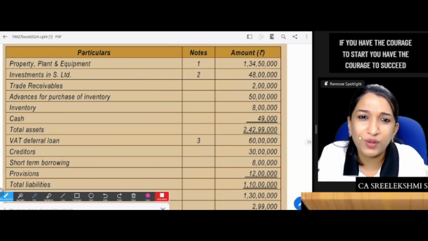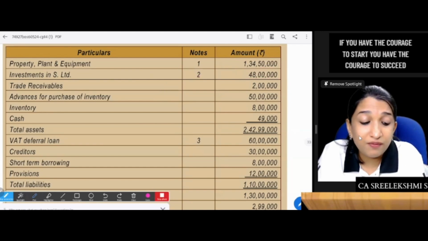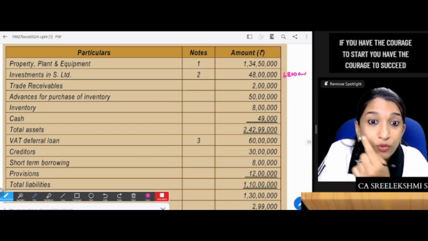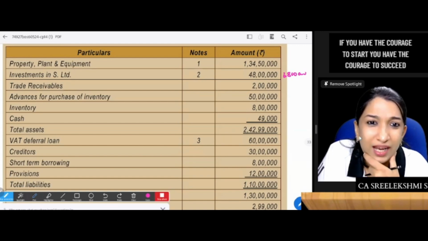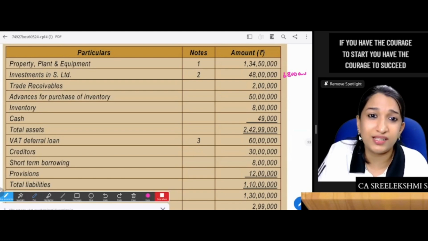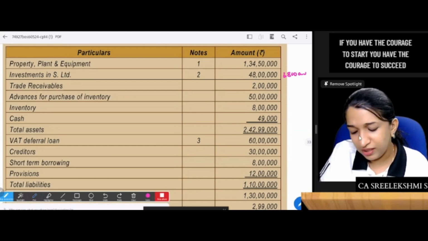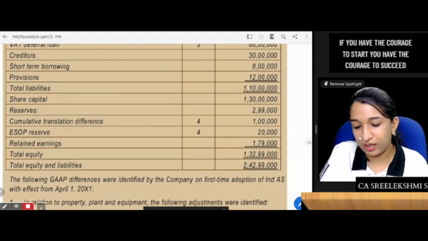So here fair valuation is possible, which means the investment value becomes 68 lakhs. So there is a change of 20 lakhs. Where do you account that change of 20 lakhs? Of course in retained earnings. So retained earnings should increase by 20 lakhs. Okay, fine.